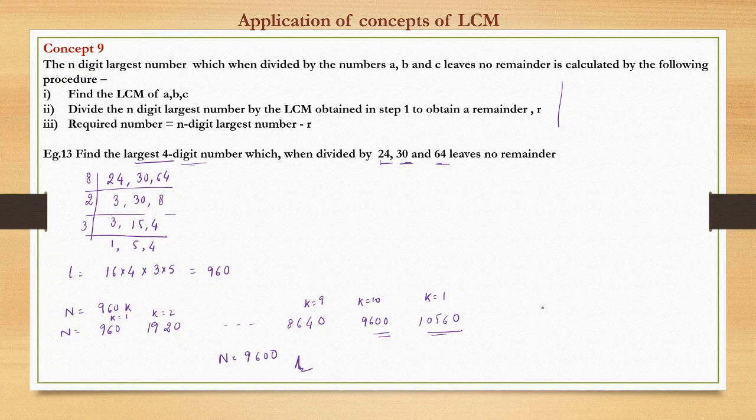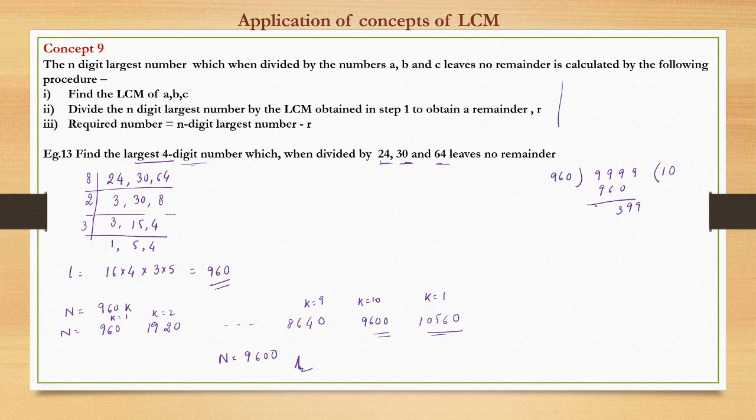This is fairly simple. Another way: we know the LCM is 960. So we will take 960 as divisor and divide the largest four digit number, which we know is 9999. We divide by 960, 1 times 960, and it will not divide further.